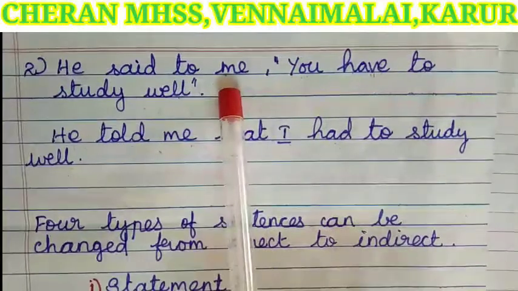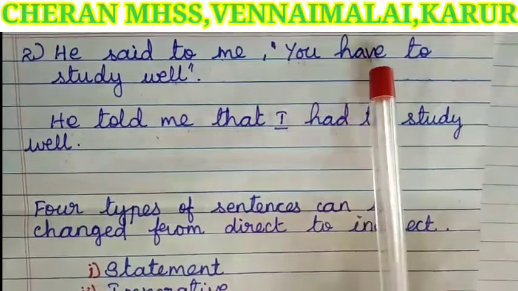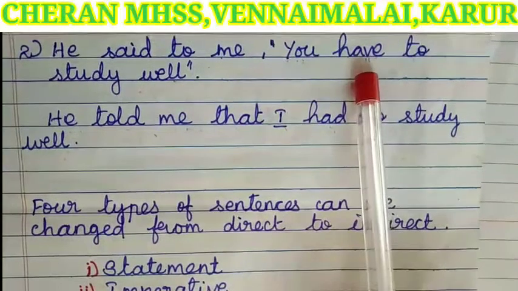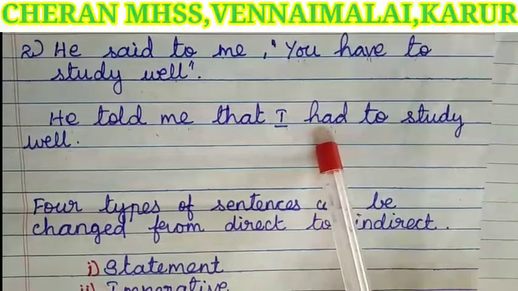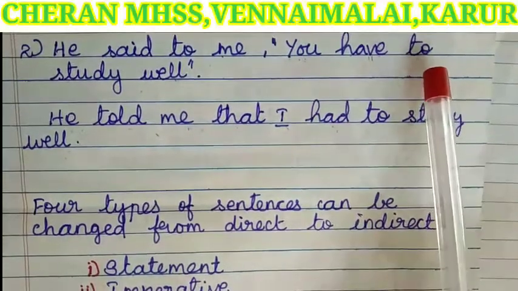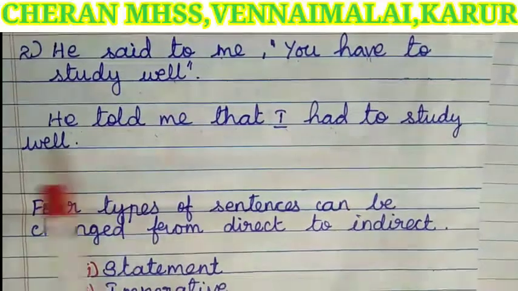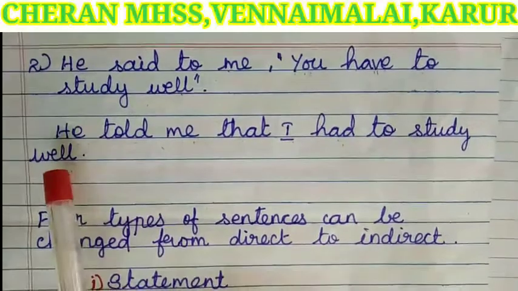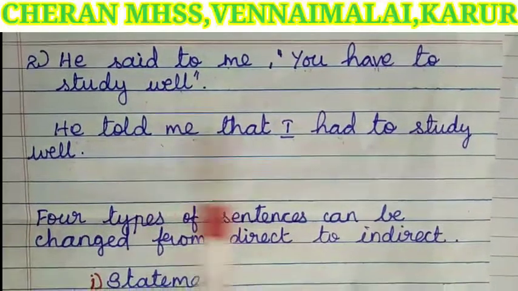It will change into the listener's I. Have is present tense. It changes to past. The remaining words, to study well, are the same. So the answer is: He told me that I had to study well.